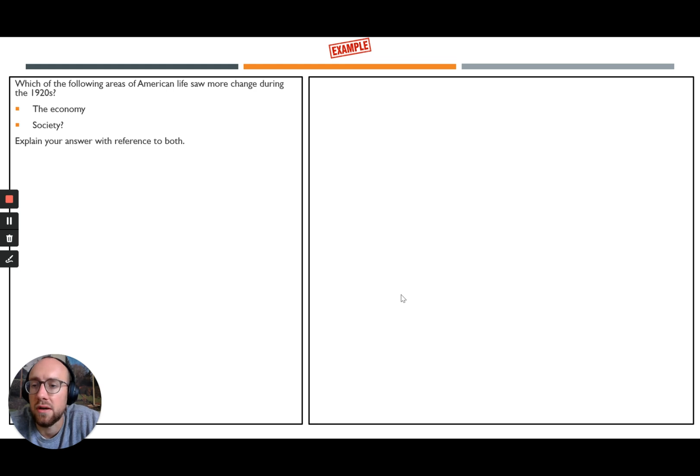Here's your first example. Which of the following areas of American life saw more change during the 1920s? The economy or society? Explain your answer with reference to both. This question is an example of change and continuity.